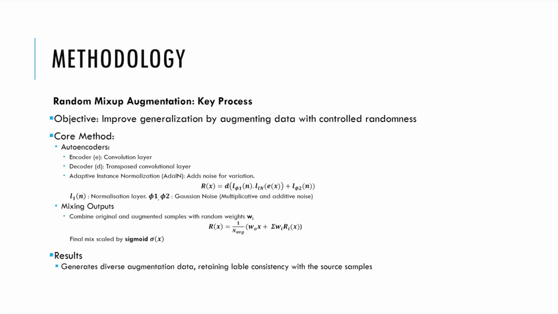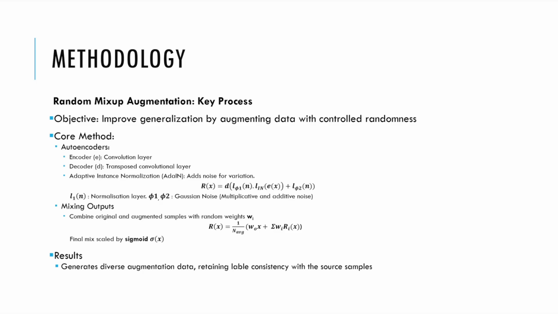The core method revolves around autoencoders, which are a powerful framework for learning representations of data. It starts with the encoder E, which is built using convolutional layers to extract high level features from the input data, and the decoder, which utilizes transpose convolutional layers to reconstruct these features into an augmented sample. A critical addition to this process is adaptive instance normalization, or AdaIN, which introduces controlled noise to the data. By doing so, AdaIN creates variation in the outputs without losing the essence of the original data. Mathematically, this is represented by the first equation. Phi1 is the Gaussian multiplicative noise, and phi2 is the Gaussian additive noise.